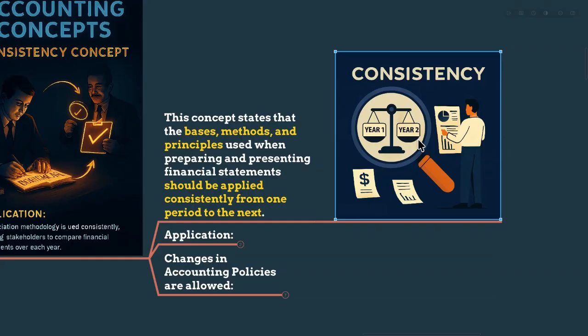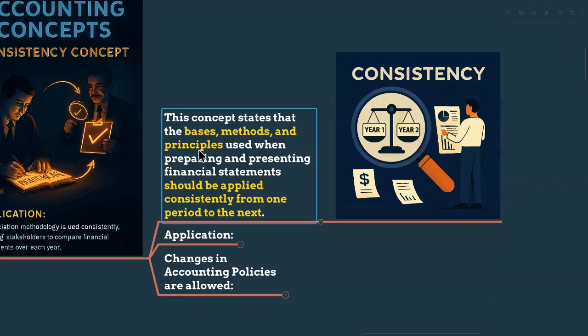However, if a new accounting standard requires a change, a new accounting standard is coming, and it is released by CA Sri Lanka or any other international bodies, and that standard requires you to change, or if the new method is providing more reliable information, then you can change. But you must disclose, okay, we had a change in this particular accounting policy, as a note in the financial statements, right?